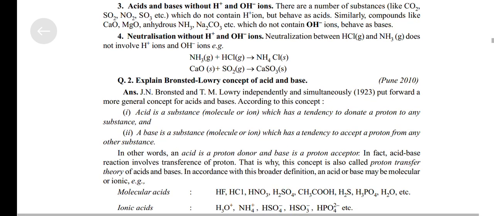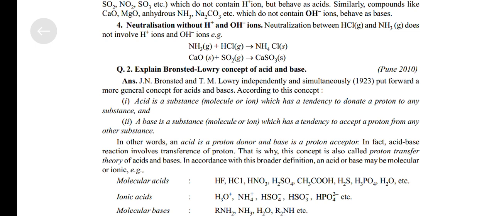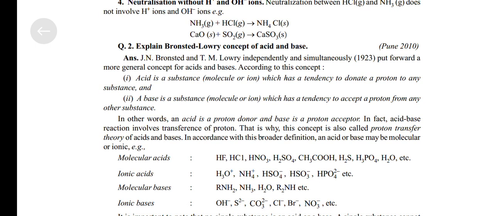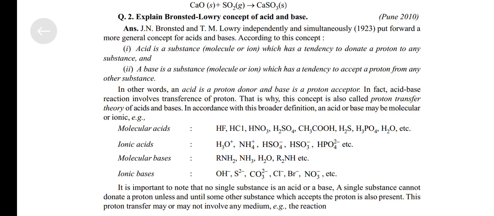Explain Bronsted-Lowry concept of acid and base. J.N. Bronsted and T.M. Lowry independently and simultaneously put forward a more general concept for acid and base. According to the concept, an acid is a substance which has a tendency to donate a proton to any substance, and a base is a substance which has a tendency to accept a proton from any other substance.